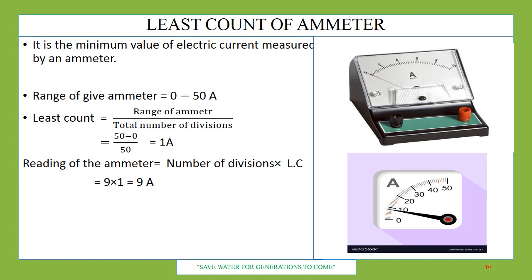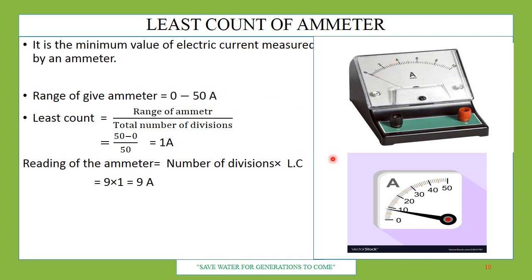Now, least count of ammeter is the minimum value of electric current measured by an ammeter, the smallest. So if here you can see from 0 to 2, if 20 divisions are there, then what will be the least count? So 2 upon 20, which means 1 upon 10, is equal to 0.1.